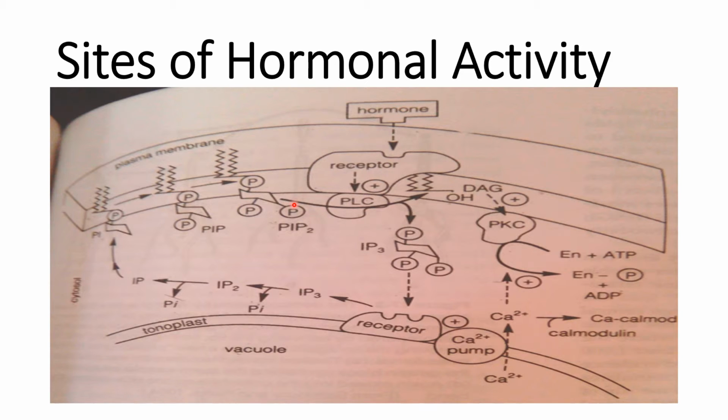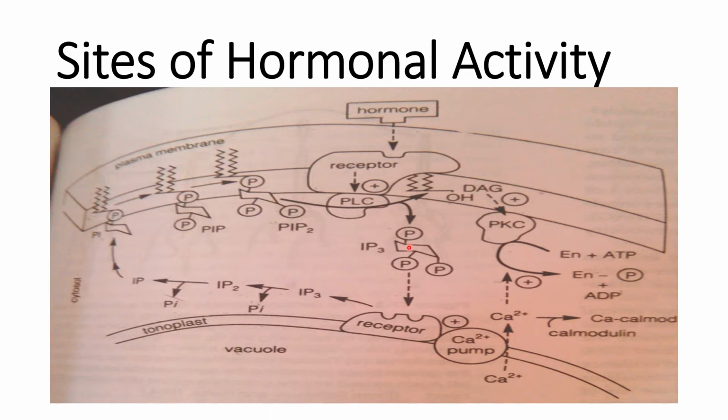PIP2 is a membrane-bound lipid consisting of inositol and glycerol group that is further hydrolyzed by the PLC, phospholipase C, on activation by the hormone bound to the receptor. After the hydrolysis of PIP2, two compounds come in, one is IP3 and the other is DAG. IP3, also known as inositol 1,4,5-trisphosphate, and DAG is diacylglycerol.